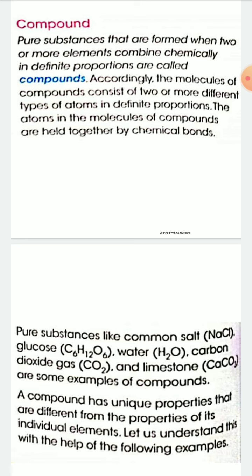Water is a compound of hydrogen and oxygen. When hydrogen and oxygen combine in 2:1 ratio, they will form water molecule. So water is a compound of hydrogen and oxygen, and the fixed proportion of chemical combination between hydrogen and oxygen to form water is 2:1.